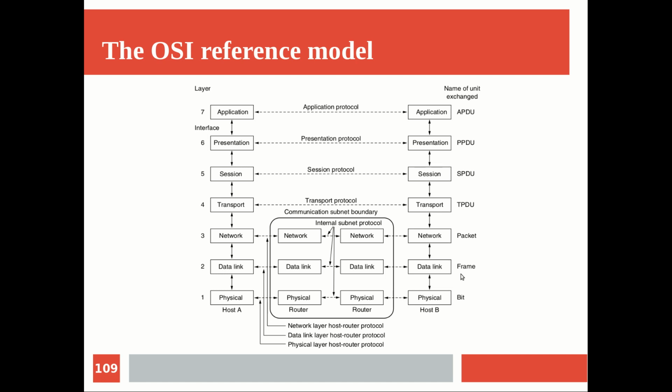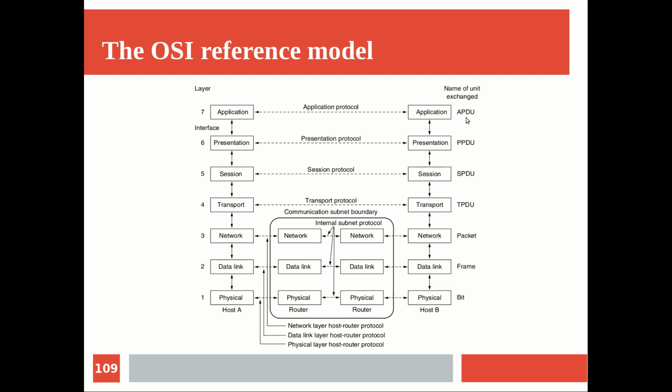Similarly, the data link layer protocol data unit has a special name, frame. For the physical layer, the basic unit of information is the bit, the binary digit. That is the protocol data unit of the physical layer. Now the application layer, presentation layer, and session layer protocol data units are mostly the message itself. So we can call them a message.